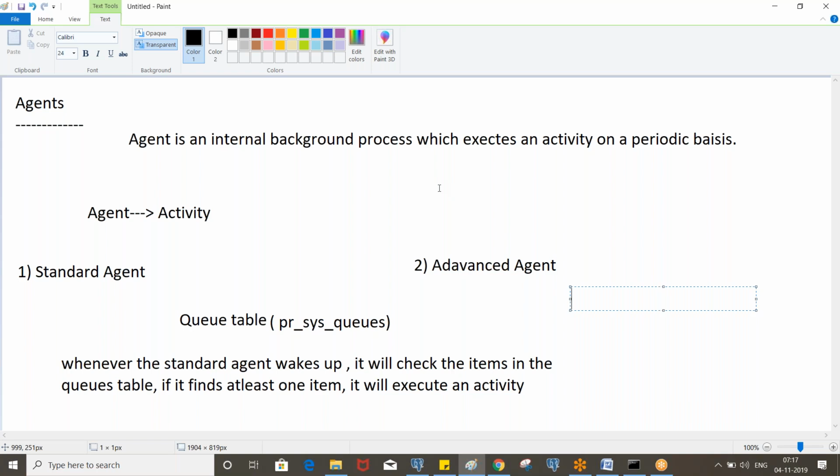So we have a list of customers in the database table, just fetching the customers and sending an email one by one using the loop, okay? So in those cases we use the advanced agent, okay? If there is any work object involvement, we go for the standard agent, otherwise the advanced agent. Okay. Any questions so far?